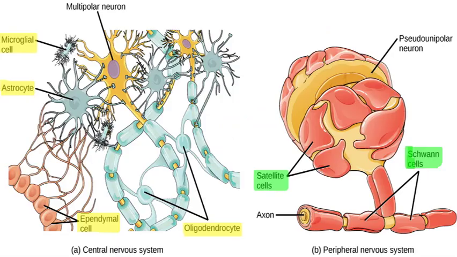Okay? This diagram presents the peripheral nervous system, which contains Schwann cells and satellite cells only, while the CNS contains the four: oligodendrocytes between the nerves, ependymal cell, astrocyte, and the microglial cell. We will talk about each of these 6 cells separately.